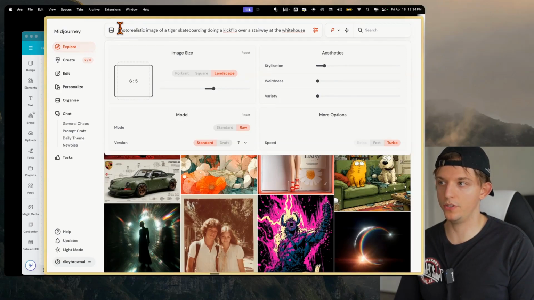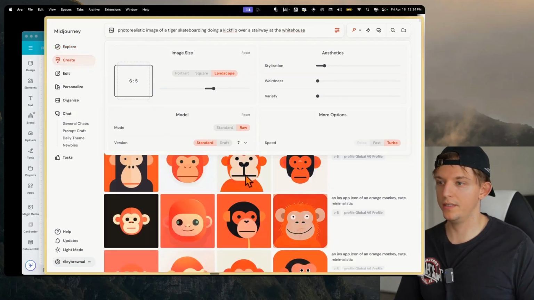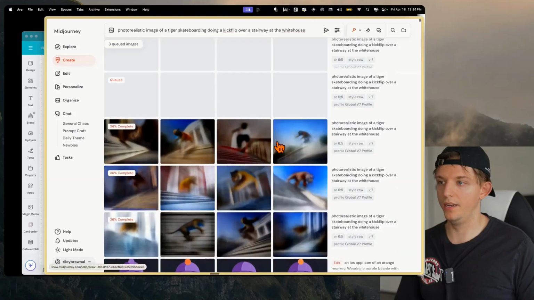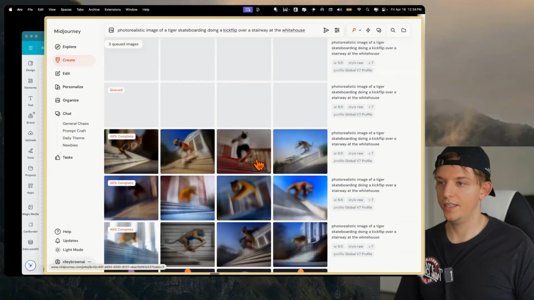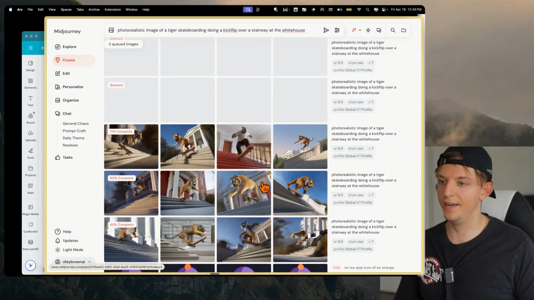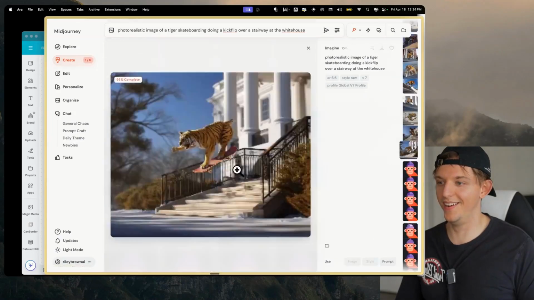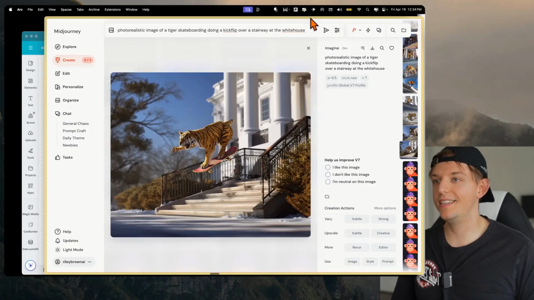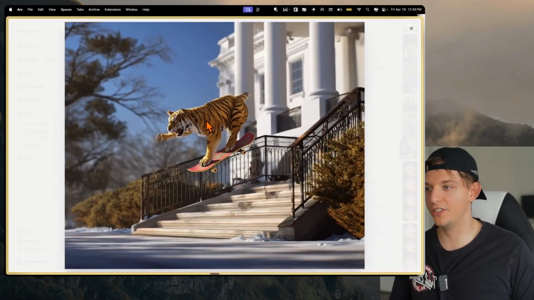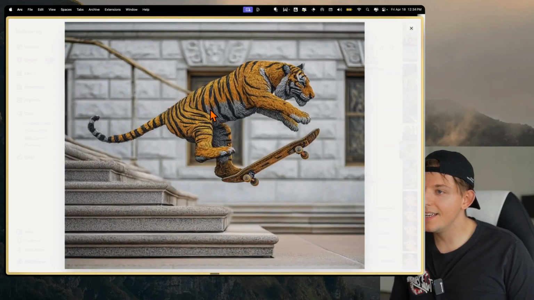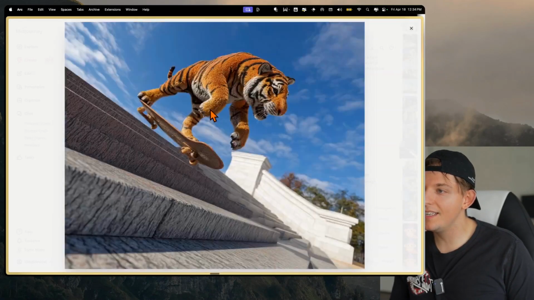So Command Enter, Command Enter, Command Enter. And so here we can see all of the variations of this new image generating here with version 7. And you can see these coming in, and I mean, come on, these are gonna be awesome. Oh, this is crazy. And so this is Midjourney. And every time I use Midjourney, I'm actually kind of blown away by the realism. I mean, look at this. And they're all in kind of like different styles.